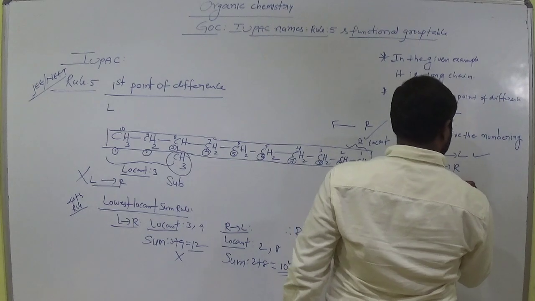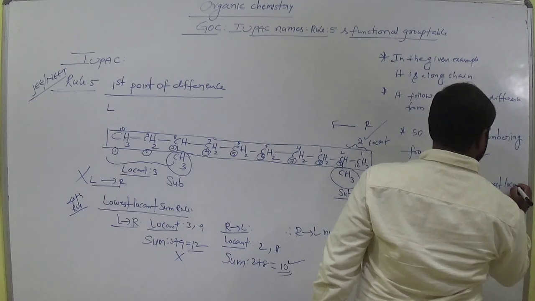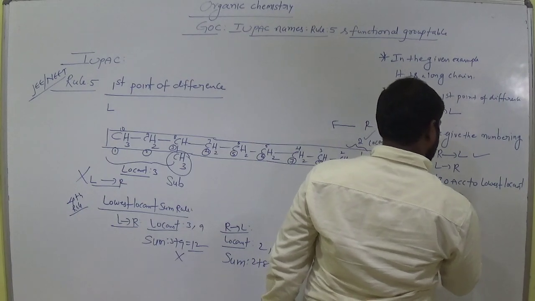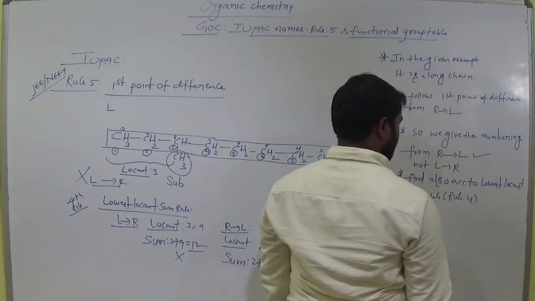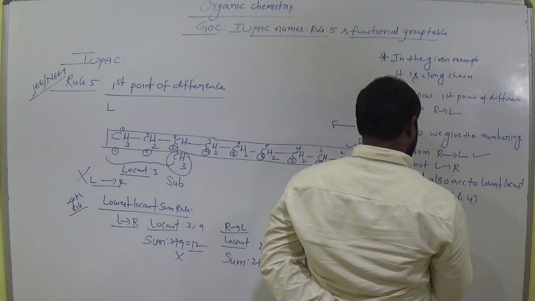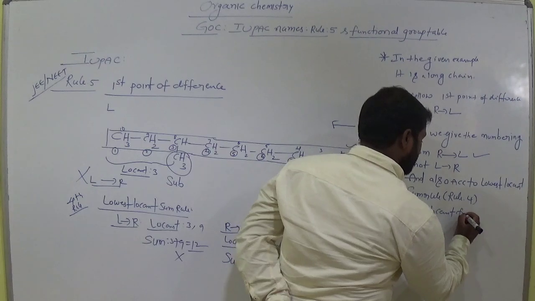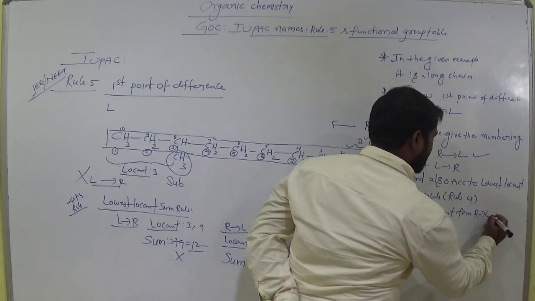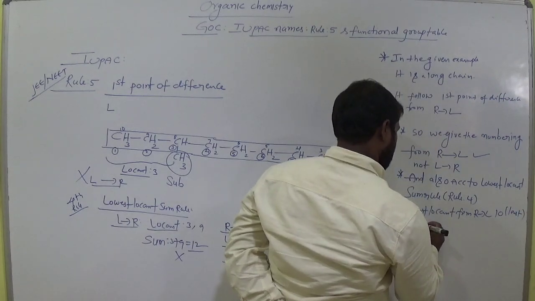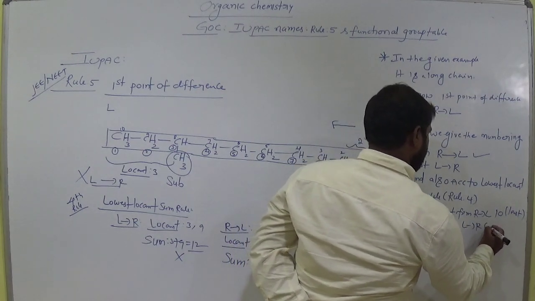And also according to lowest locant sum rule, that is rule number 4, the lowest locant sum from right to left is 10, that is least. Compare with left to right, that is 12.